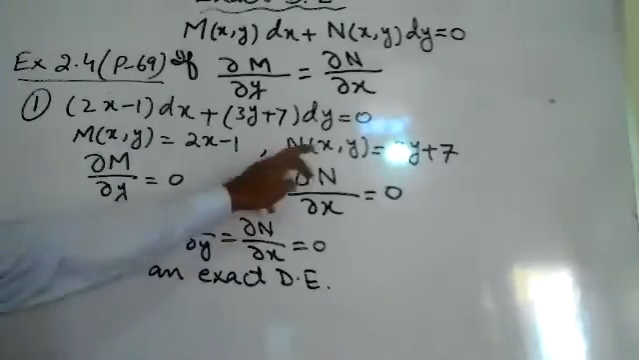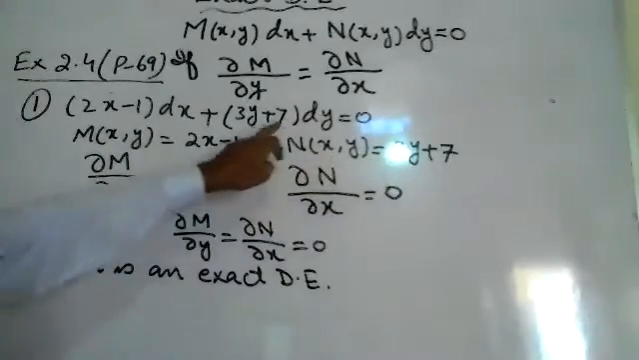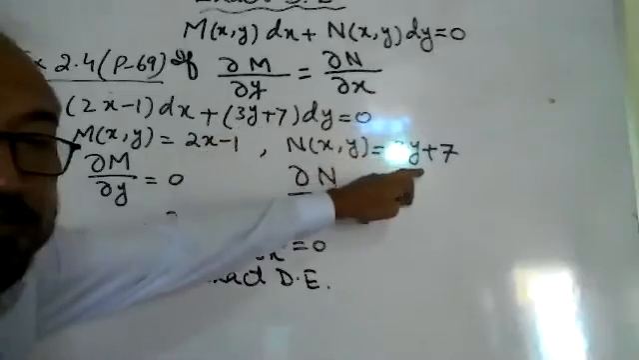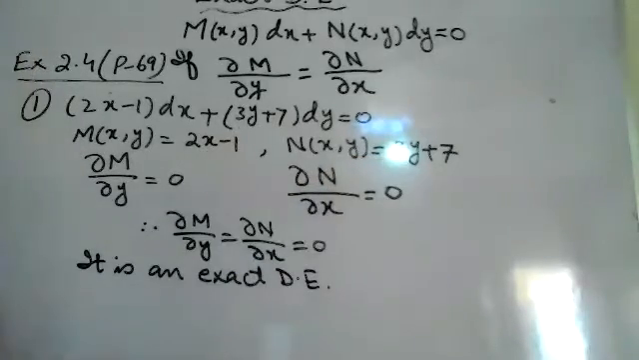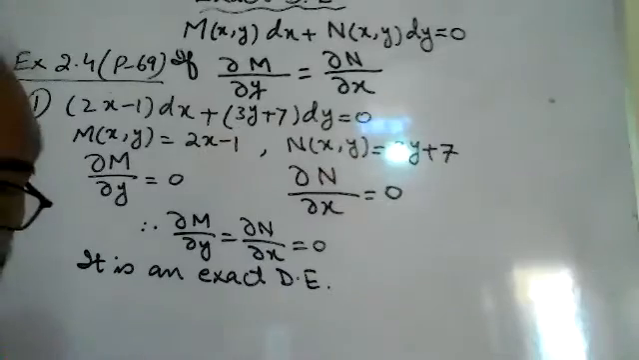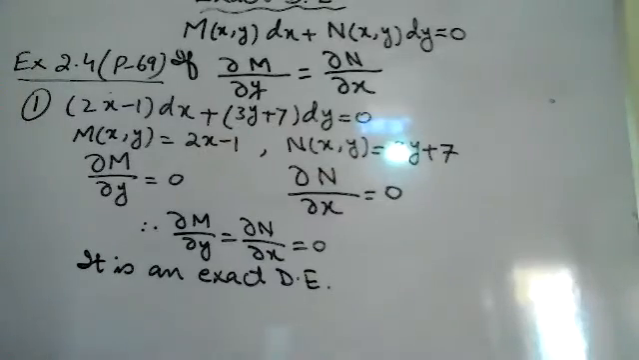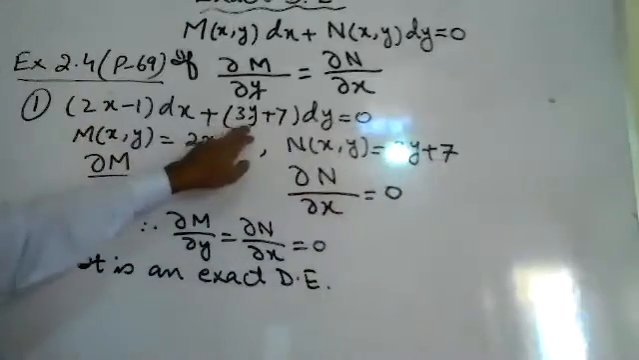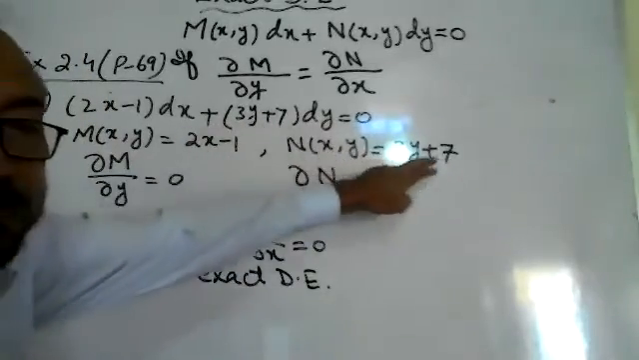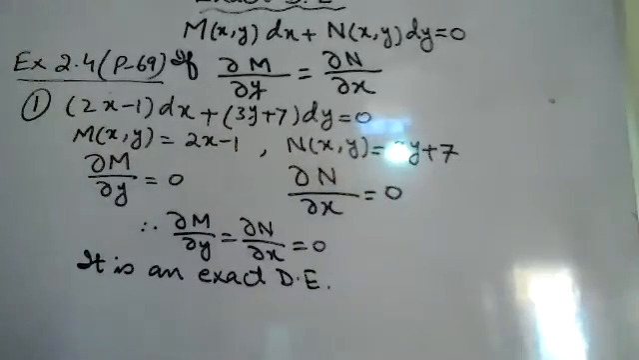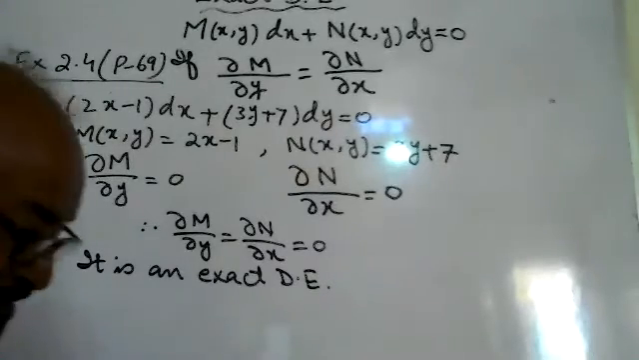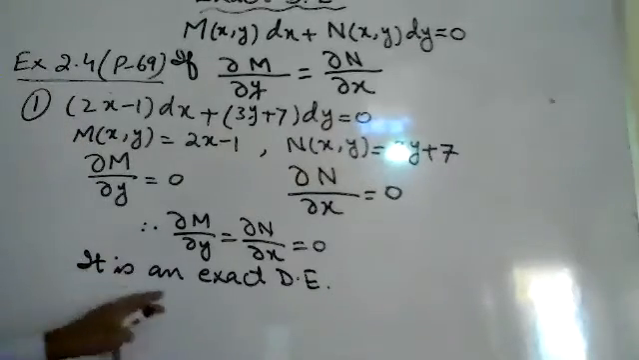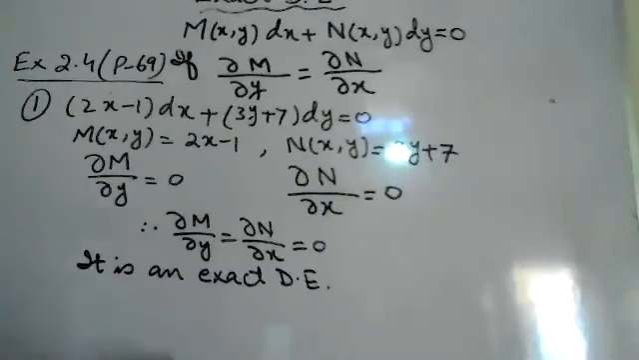Here N of xy is 3y plus 7. On the screen you may not see it clearly, but this is 3y plus 7. Now we will solve it. We have proved that this is an exact differential equation, therefore we will solve it.